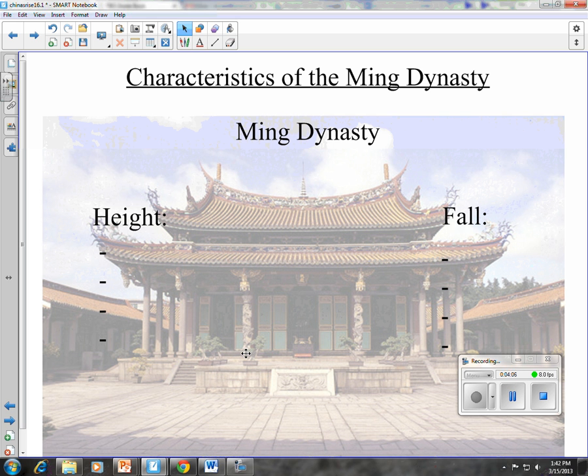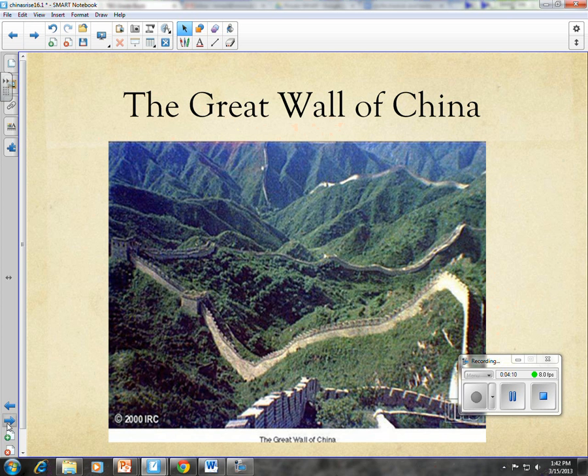And I'm going to show you another picture of the Forbidden City in just a moment. So this is the Great Wall of China, also built by the Ming. Now, there were previous Great Walls of China, but this is the one of this time period. The one that we have today is the one that the Ming built. And they just discovered that it's actually twice as many thousands of miles as they thought it was about a month ago. Nobody apparently had ever done a study on that.